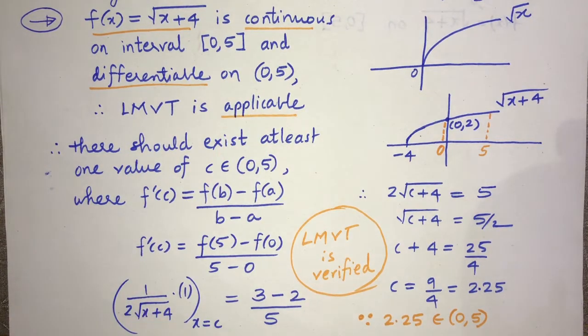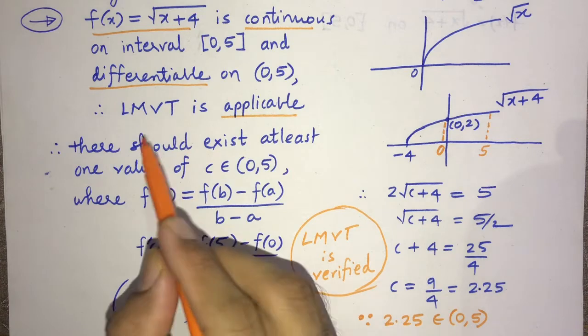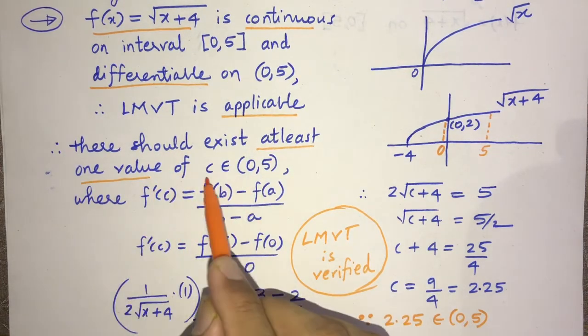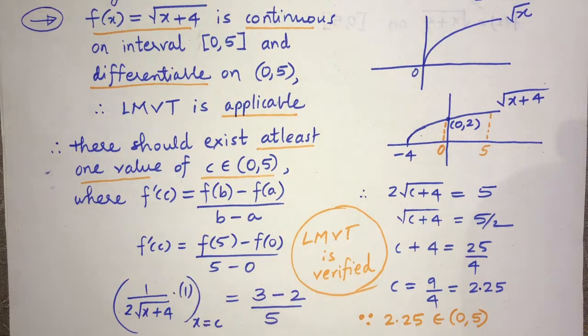Once LMVT is applicable, according to Lagrange's mean value theorem, what should happen? There should exist at least one value of c in the interval 0 to 5, where slope of tangent will become equal to slope of chord, where f dash c will be f5 minus f0 upon 5 minus 0, and we solve that equation, we get the value of c 2.25, right?